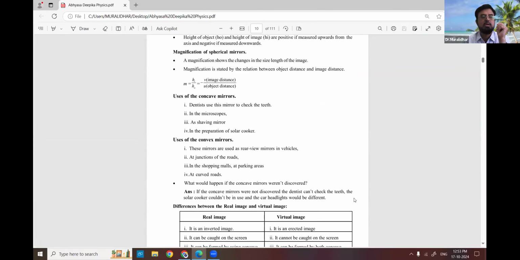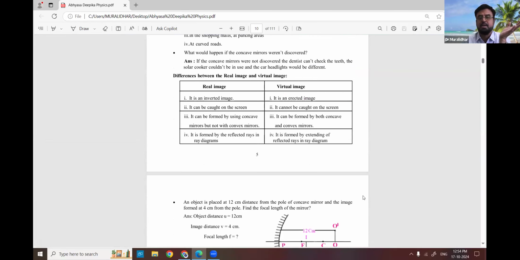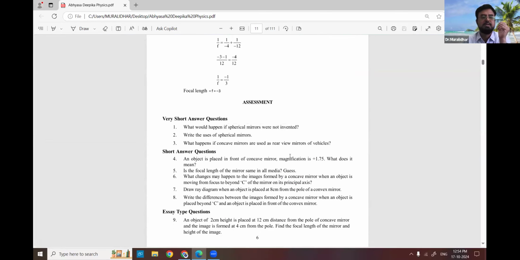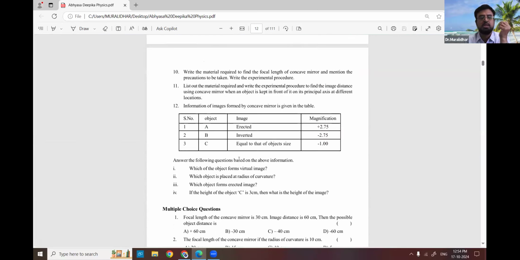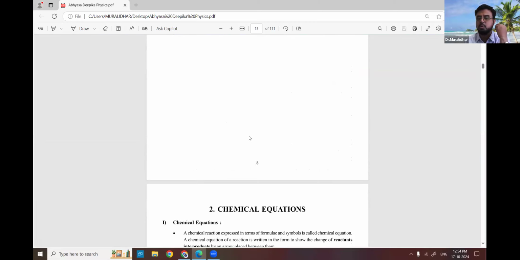Teachers will go through each and every topic. When assessments are given, they include the important questions that appeared in earlier examinations: very short answers, essay answer questions, everything. So please, teachers, go through this and make use of it. I cannot assure it is 100% correct, but you can use it as one of the tools. I already shared it in the principals' group, and the principals will give it to you. Use only the PDF copy, no need to take printouts. You can check it on mobiles or share it directly with the students in their respective groups.